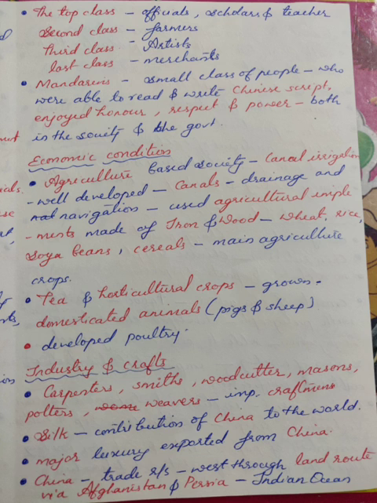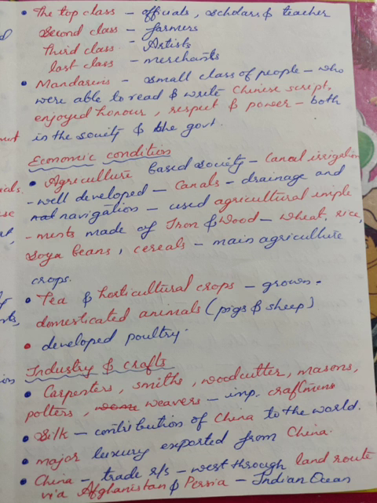They mainly domesticated animals like pigs and sheep. They developed poultry too. Next, with regard to the industry and crafts. Carpenters, smiths, woodcutters, masons, potters, weavers formed the important craftsmen. Silk was an important contribution of China to the world. It was a major luxury export from China.